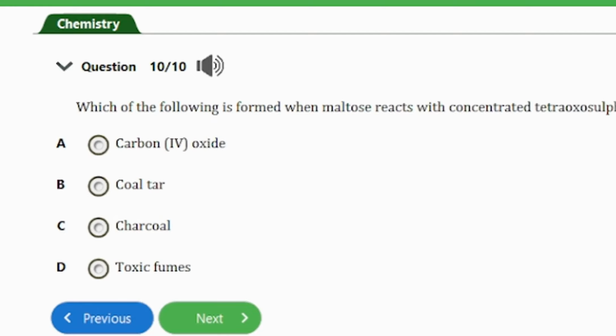So finally guys, let's consider the last question here, and that's question number 10. It says which of the following is formed when maltose reacts with concentrated tetraoxosulfate(VI) acid? So we have A. carbon dioxide, B. coal tar, C. charcoal, D. toxic fumes. So guys, the answer to this question is option C, and that's the charcoal. So that's it for that question.